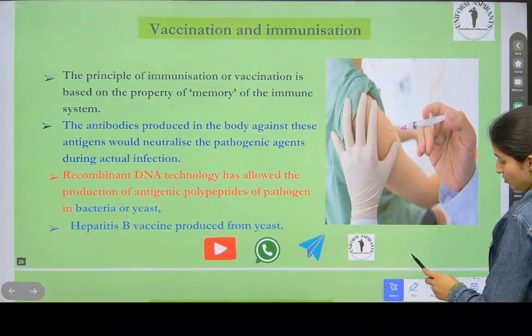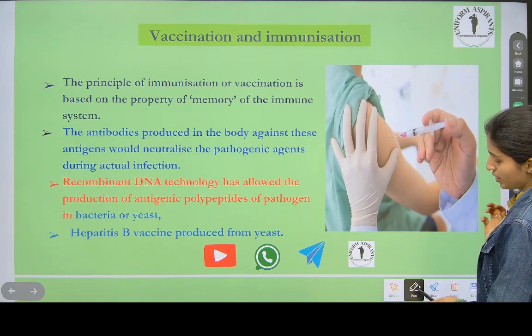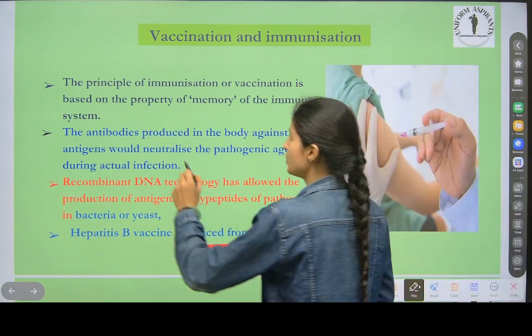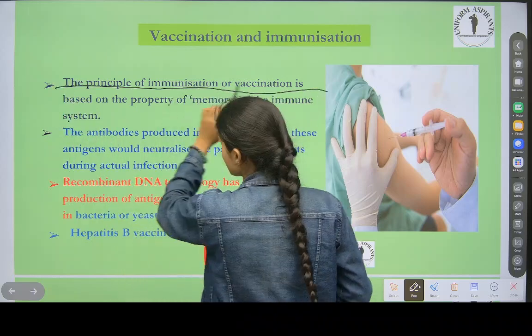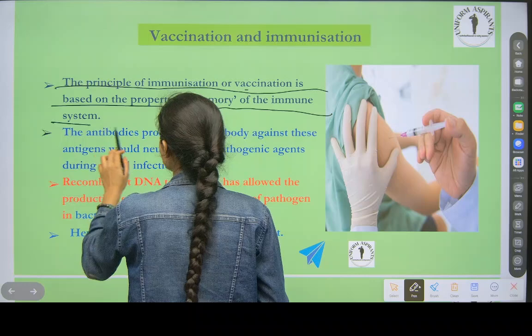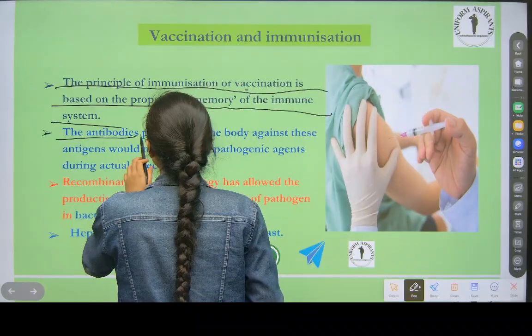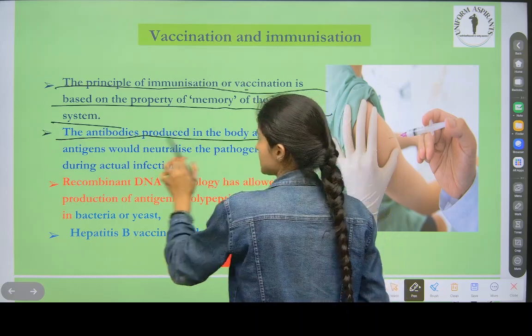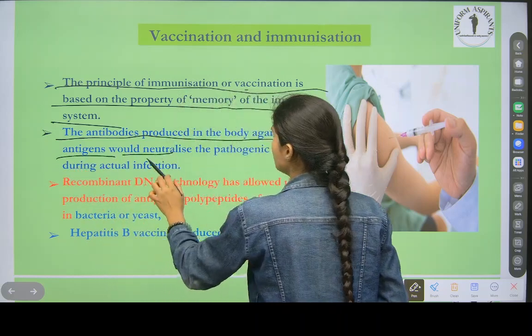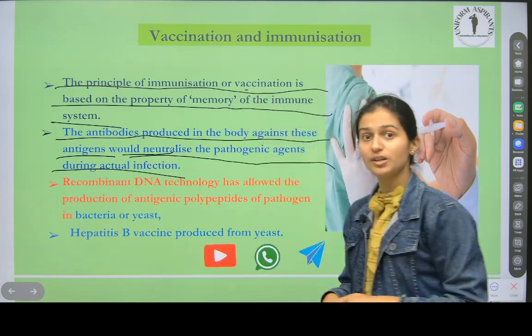See, vaccination and immunization. Immunization means how the human system develops immunity. The principle of immunization or vaccination is based on the property of memory of the human system. The antibodies produced in the body against the antigen will neutralize the pathogenic agents during the actual infection.